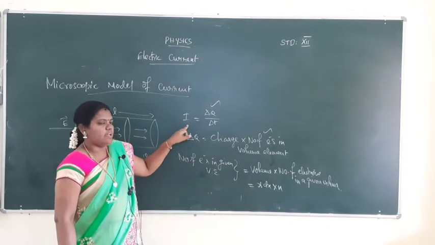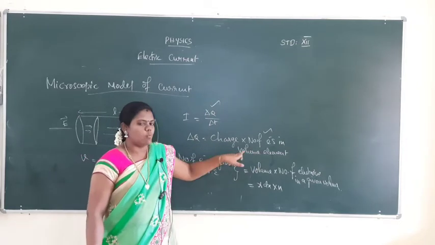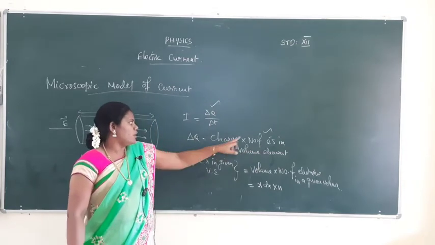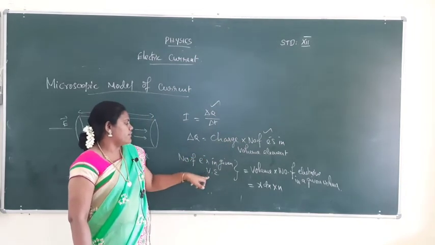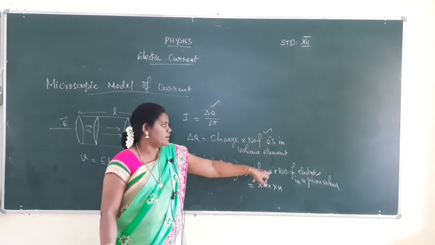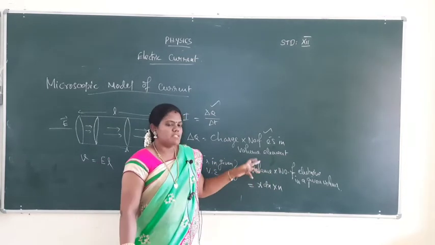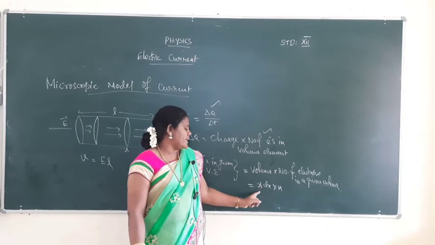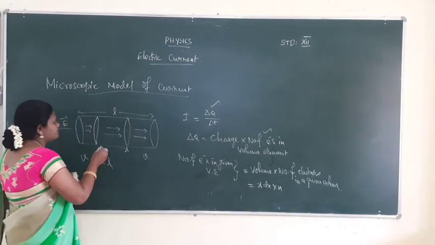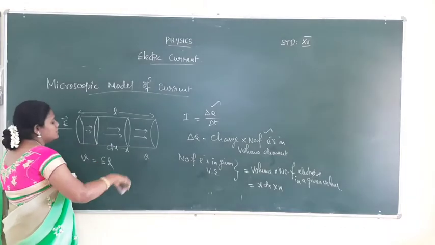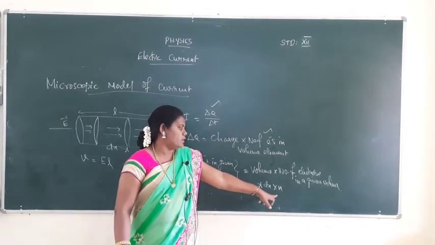First we want I is equal to del Q by del T. Del Q is charge into number of electrons in the volume element. The number of electrons in the given volume element is equal to volume into number of electrons per volume. Volume is nothing but area into distance, A into dx, where dx is a distance, into n.